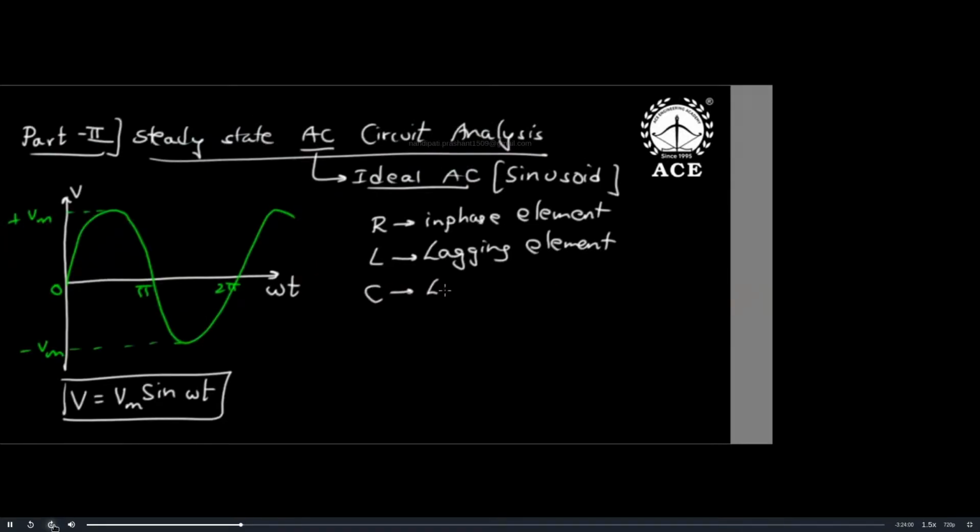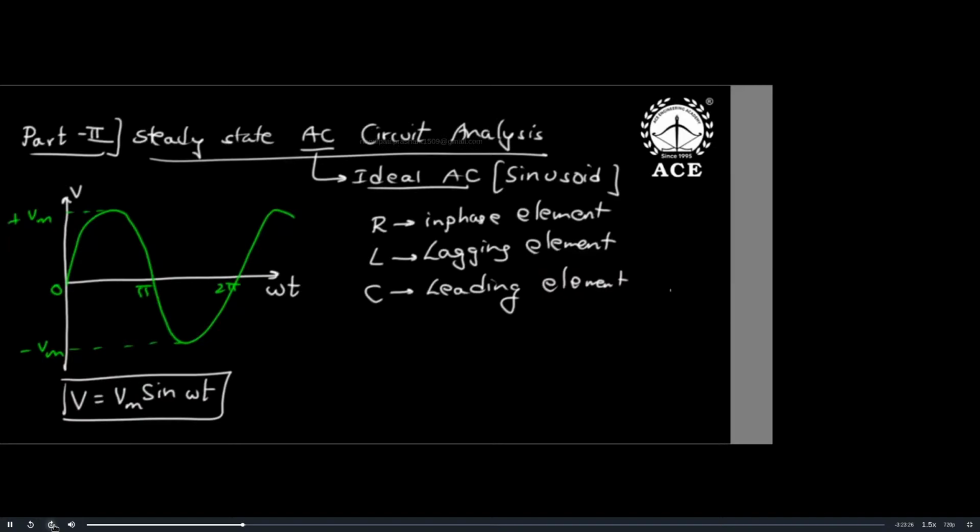Then a pure capacitor is called a leading element. If you give a sinusoidal voltage to a pure capacitor, the current is also sinusoidal, but the current will lead the voltage by 90 degrees in phase. In AC steady state analysis or sinusoidal circuit analysis, a resistor is still an in-phase element, meaning current and voltage are in phase with no phase shift. But a pure inductor is a lagging element and a pure capacitor is a leading element. That is exactly what is happening.